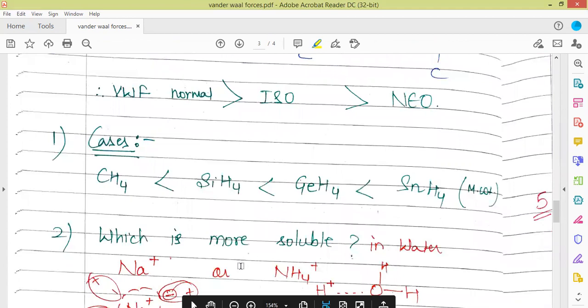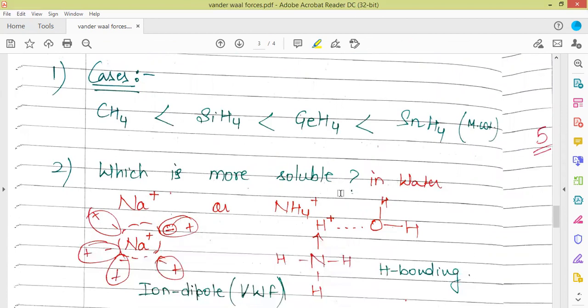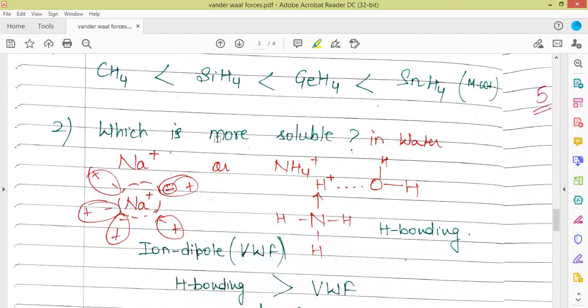Here, among the hydrides of group 14, the more the molecular weight, the more the van der Waals force strength. Which is more soluble? Such kinds of questions can be asked: out of ammonia and sodium molecule, you will have to check their interactions with water molecules. Sodium will have a dipole type of interaction, which belongs to the van der Waals force category, and the ammonia molecule will have hydrogen bonding.